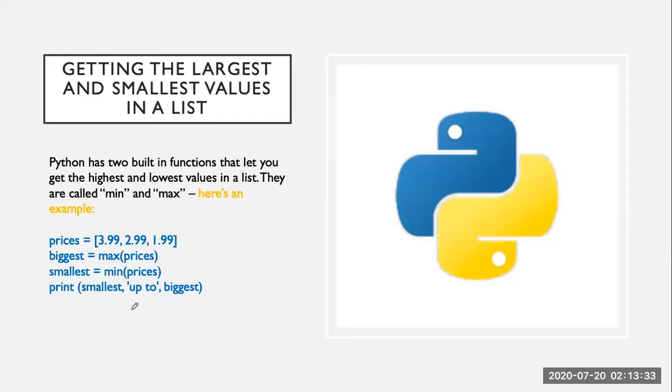And if we print these values, it will definitely give the smallest and the biggest values. Okay, let's try this in Python.